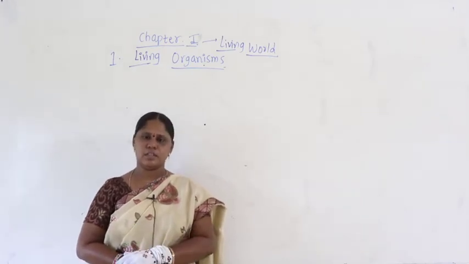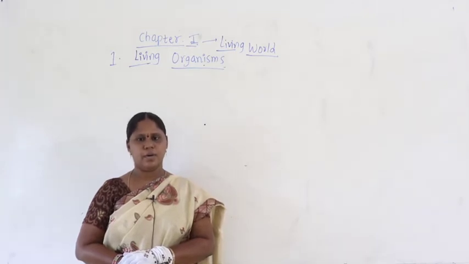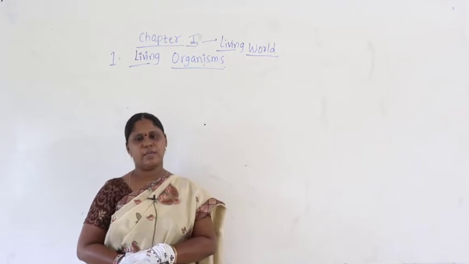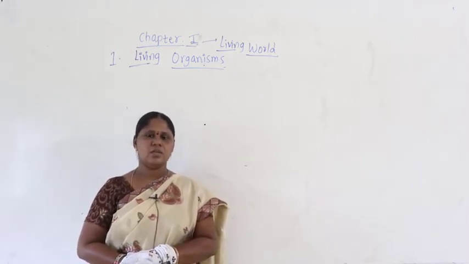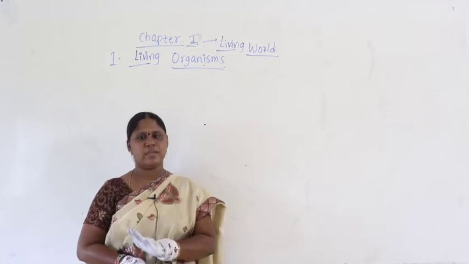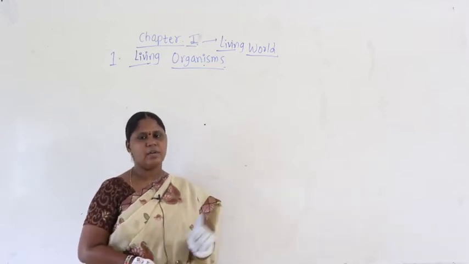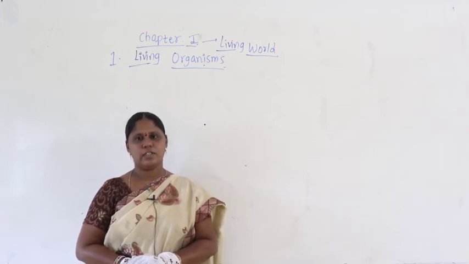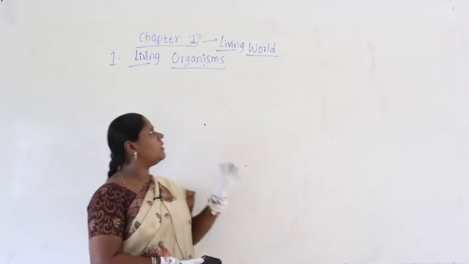For all of us it's biology. So in the biology first chapter, living world, we have common examples for both plants as well as animals. Plant related examples we will discuss in botany, and animal related examples in zoology. So for botany and zoology the common chapter is living world.